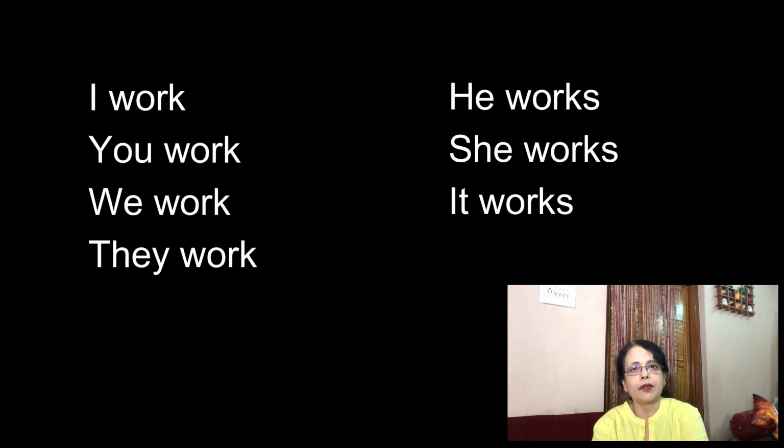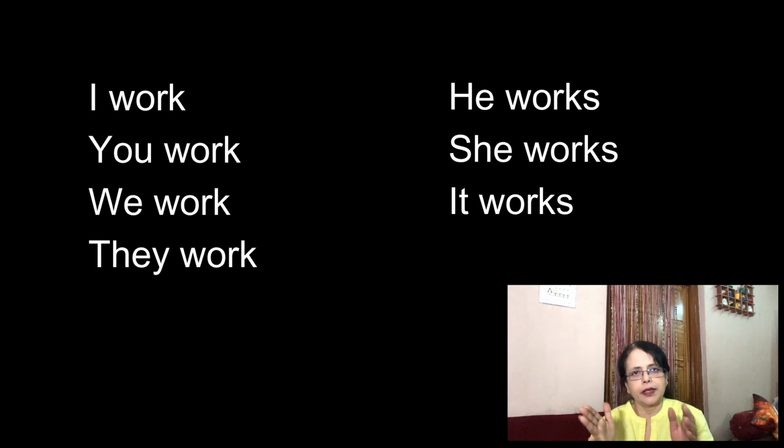But when we have to talk about he, she, and it, they are slightly different from the other subjects. Here, see this. He works. She works. It works. So you can see here that along with the verb work, we are using S. He works. She works. It works. Now, why are we using S with the verb along with he, she, and it? I will be discussing it in the module Subject and Verb Concord.